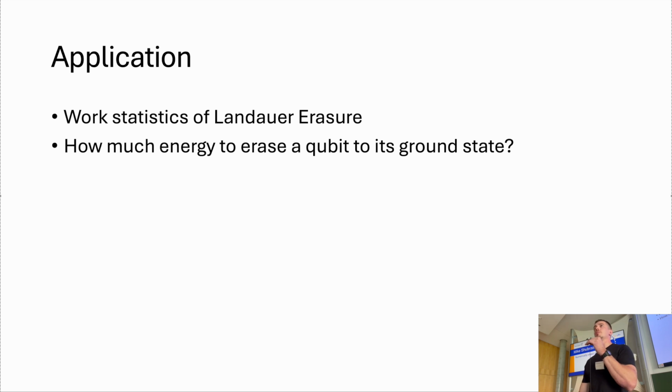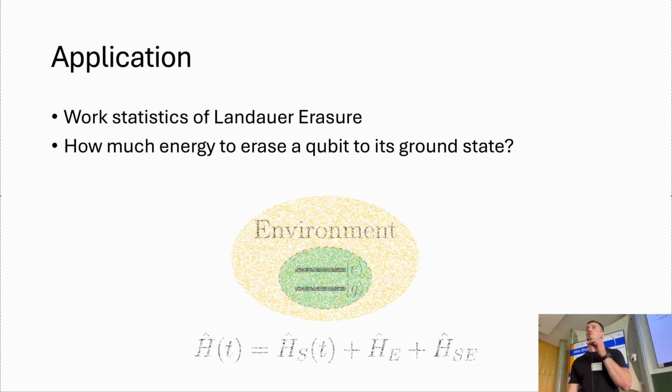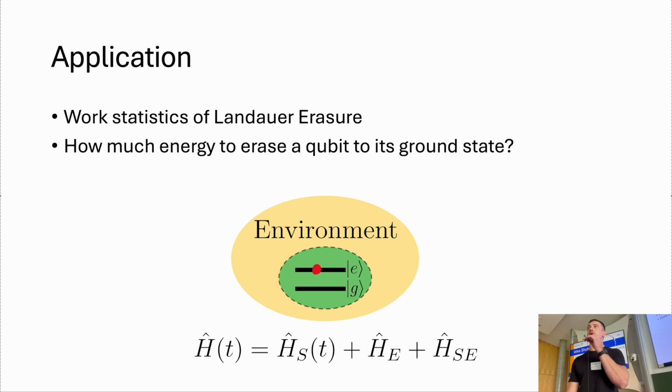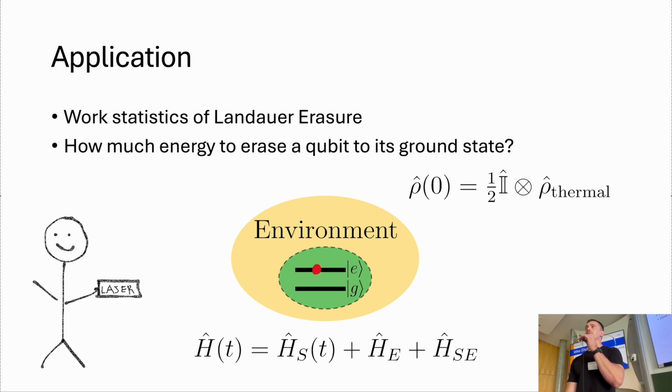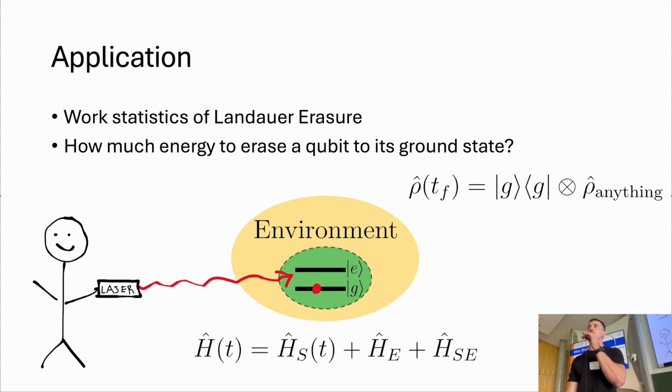Okay, so now we apply it to a specific example, which is Landauer erasure. So the question that we want to ask is, how much energy does it cost to erase the information in a qubit? So here's our qubit, excited and ground states, and surrounded by some environment. It's got some population in the excited state, and we specifically started off in the mixed state tensor product with the thermal environment, and we want to drive our system, force it into the ground state, and we don't care what happens to the bath.